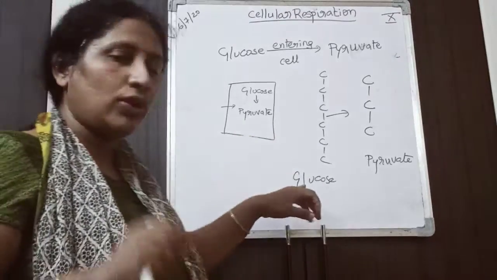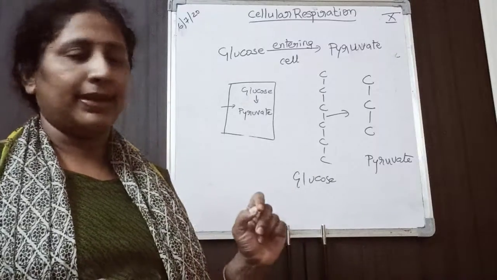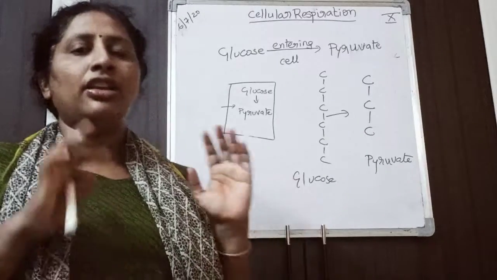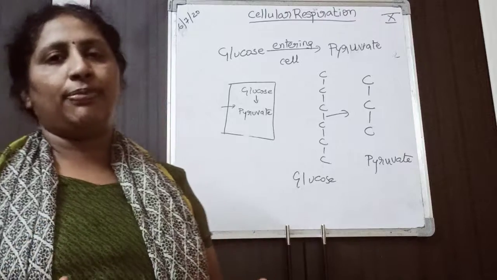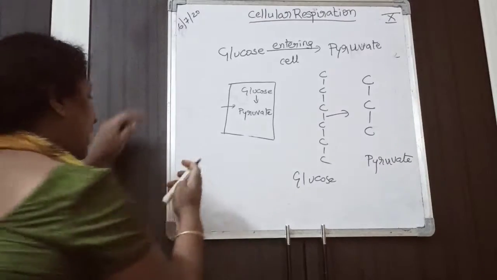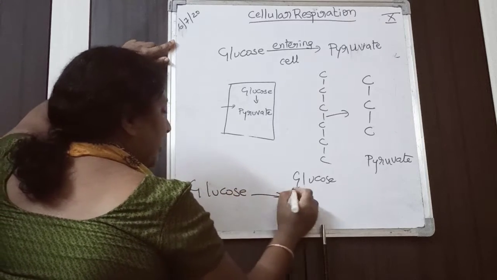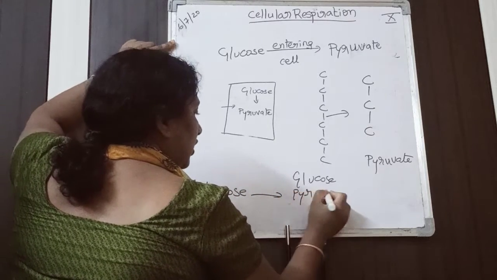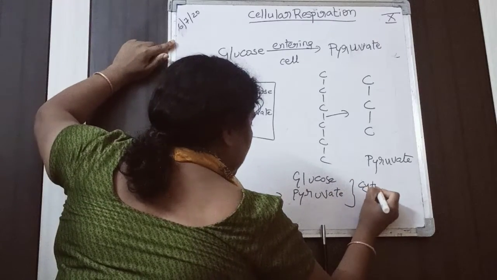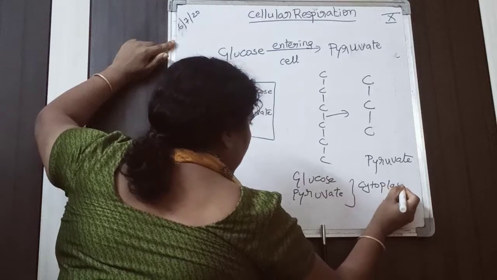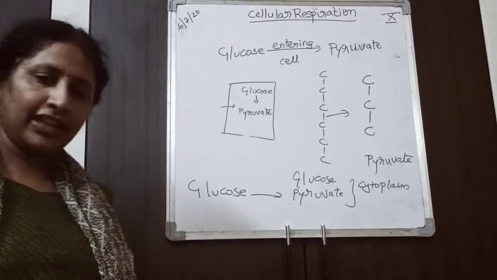Glucose is 6 carbon. Now it is converted into pyruvate, 3 carbon. Where is pyruvate present? Pyruvate is present in the cytoplasm. So remember, glucose is converted into pyruvate in the cytoplasm.